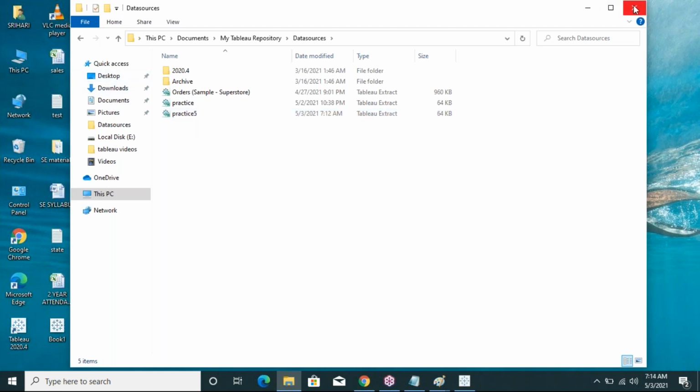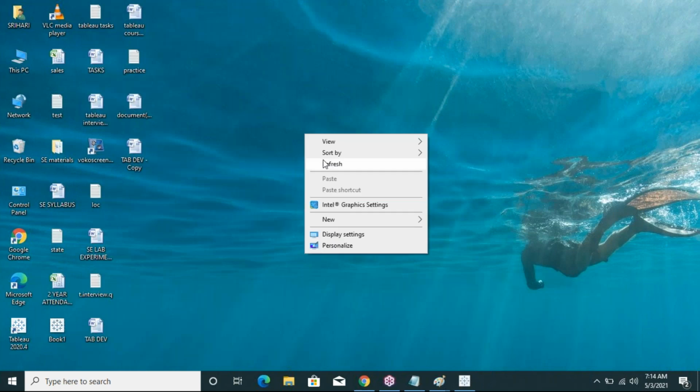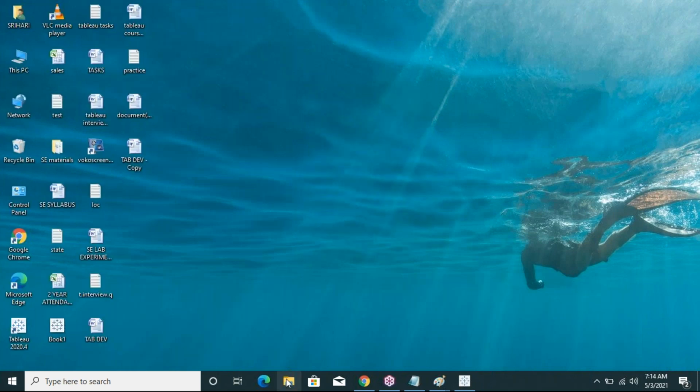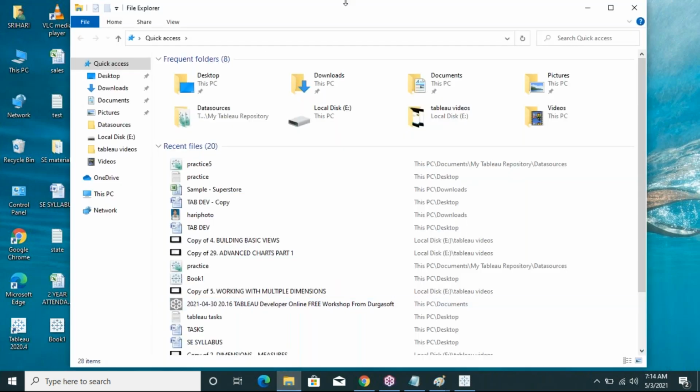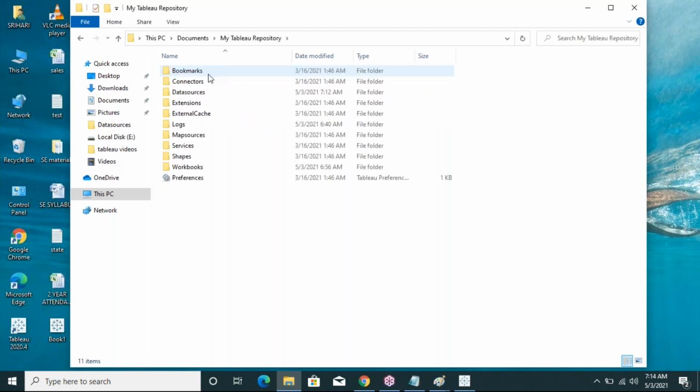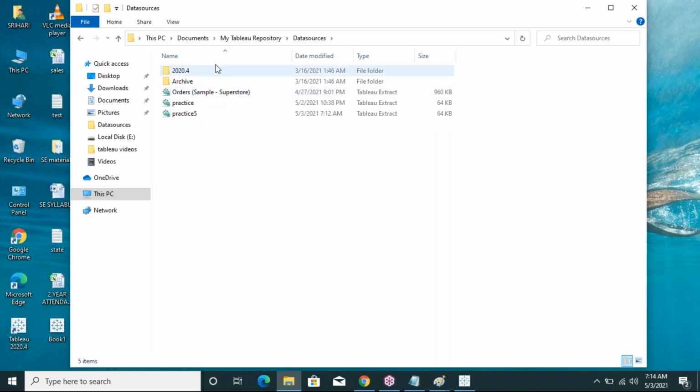Okay, again I will show you. Go to Documents on the local machine. Click My Tableau Repository and go to the Data Sources folder, and see here in this folder the .tde file is there, practice 5. The practice file is called a .tde file.